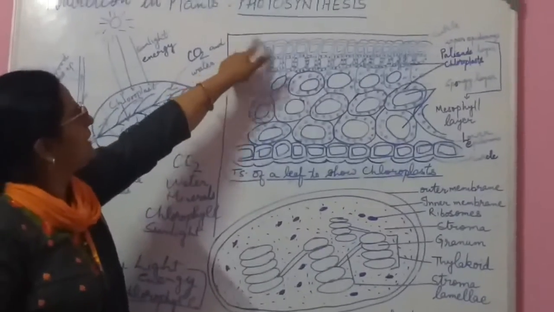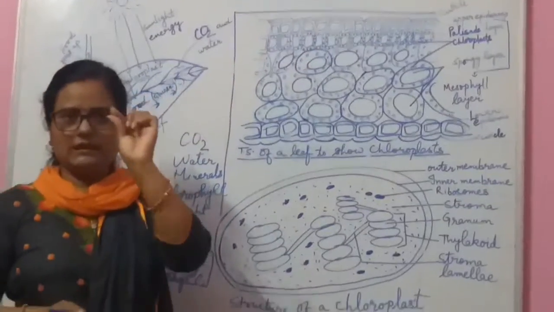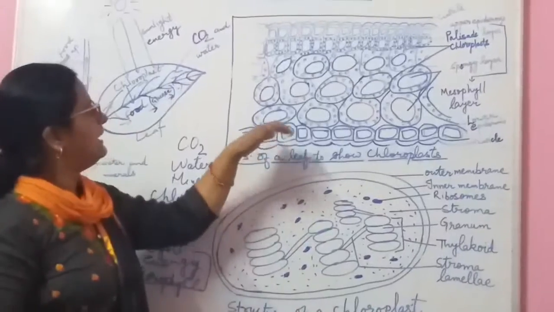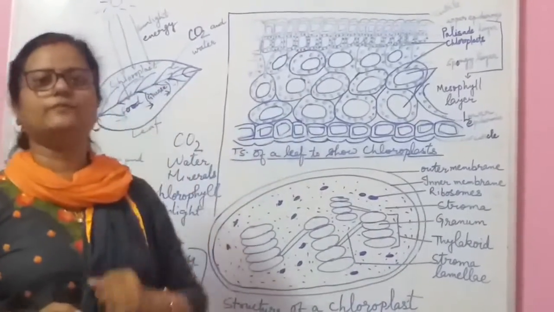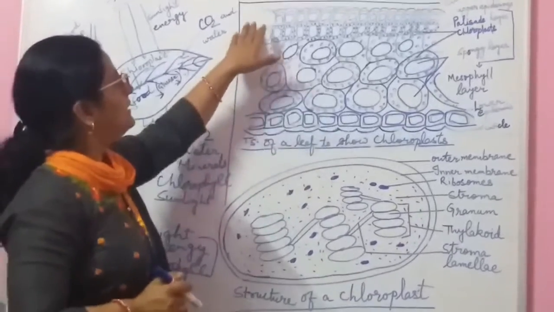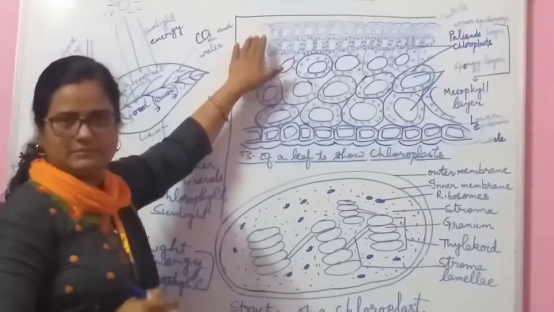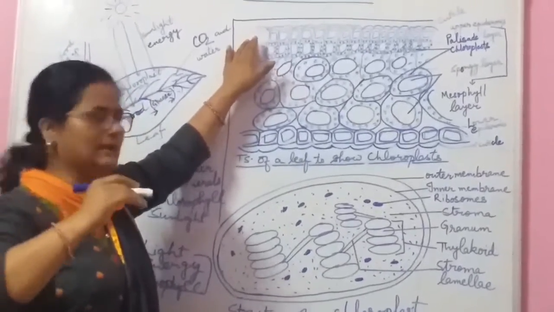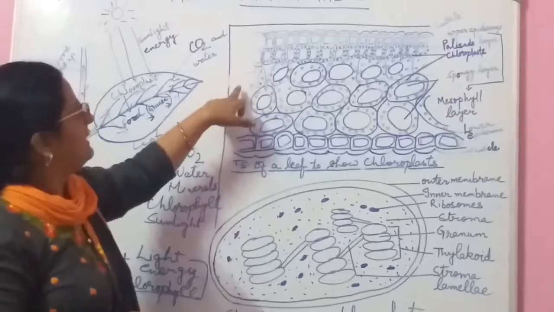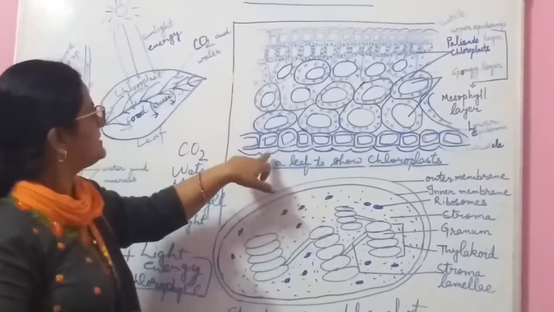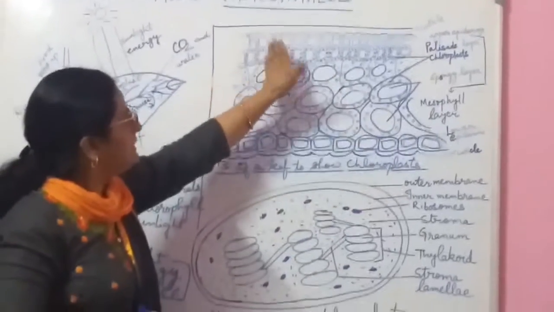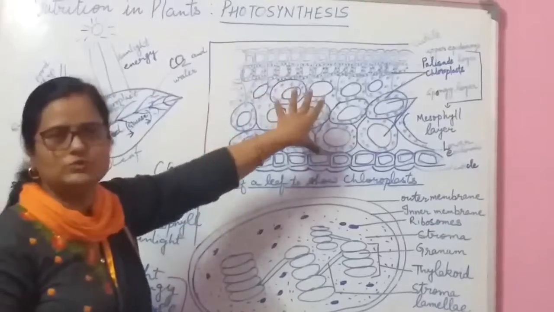It is the cuticle. The cuticle is a very thick layer on the upper side and the lower side of the leaf. It reduces the loss of water that is present inside the leaf. And then after, it is the upper epidermis, means in the leaf there are too many layers. So this is the upper epidermis, then the palisade layer, then the spongy layer, and this is the lower epidermis.